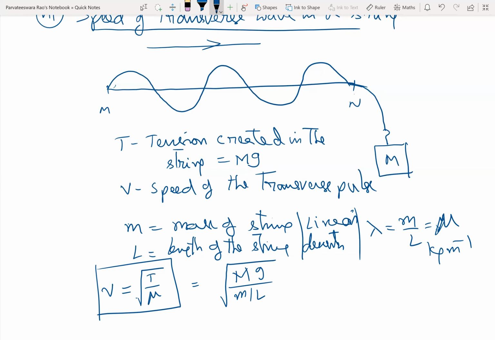Sir, could you please define linear density, sir? Mass per unit length of the wire. Mass per unit length of the wire is linear density. Similarly, mass per unit area of a thin sheet is surface density. Mass per volume is density.